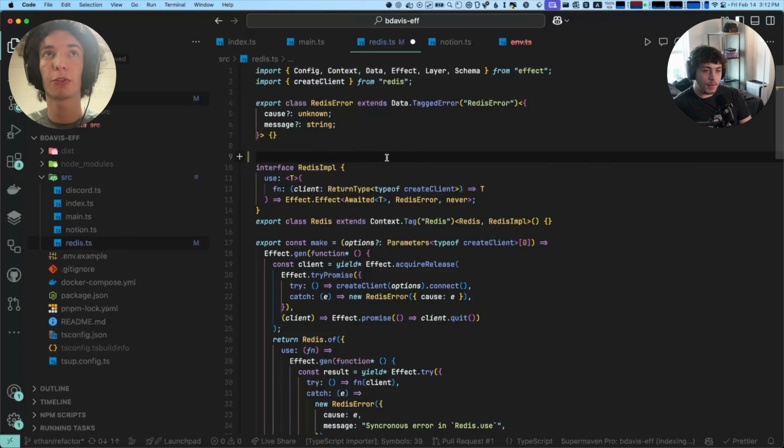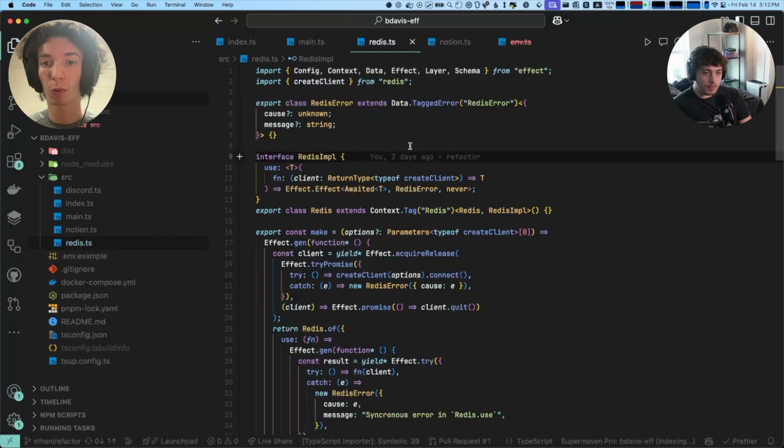So the next thing we're going to do is define the type of our Redis service. This is again completely separate from the implementation. It's just, when we get the Redis service, what is the type of that service? And then later on, we'll create ways to create instances of that service.